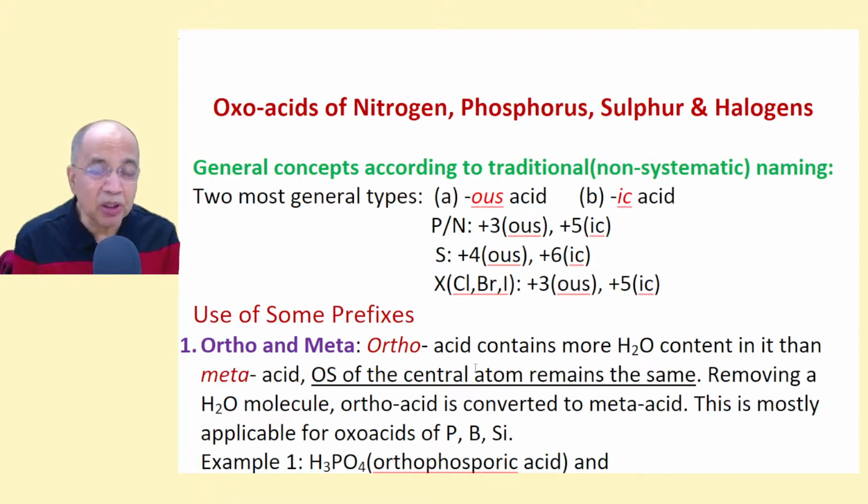In this chapter, we shall be talking about oxoacids or oxyacids of some p block elements like nitrogen, phosphorus belonging to group 15 and sulfur belonging to group 16 and halogens. And of course, for comparison purpose, I will also be telling you some other oxyacids.